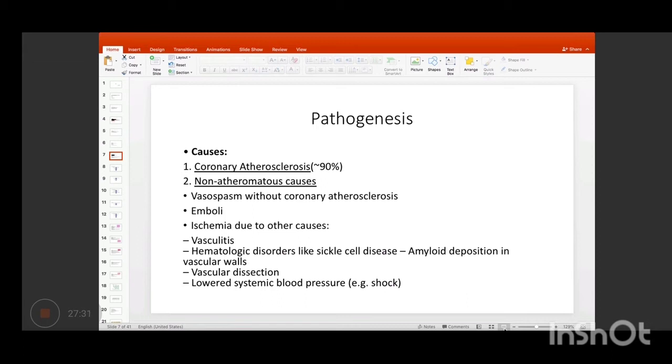Okay, so now coming to morphology. As you all know, after 30 minutes the injury becomes irreversible, and before that it is reversible. However, when we talk about gross and light microscopy, the injury is not visible to the naked eye. So the myocardium would appear absolutely normal. Here, can you see my arrow?